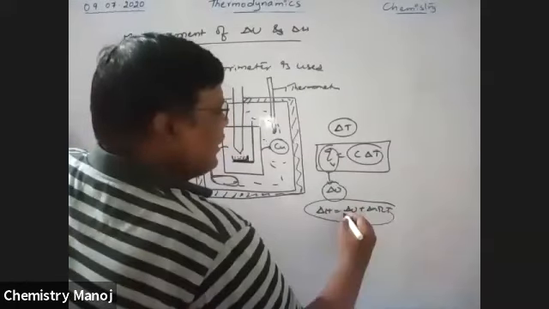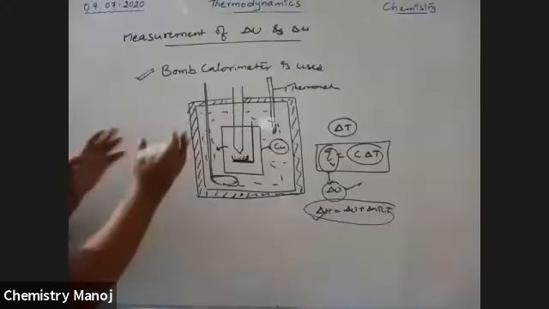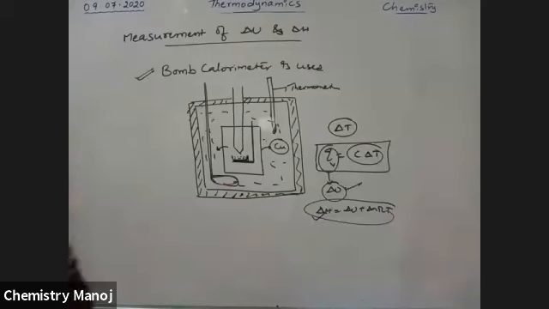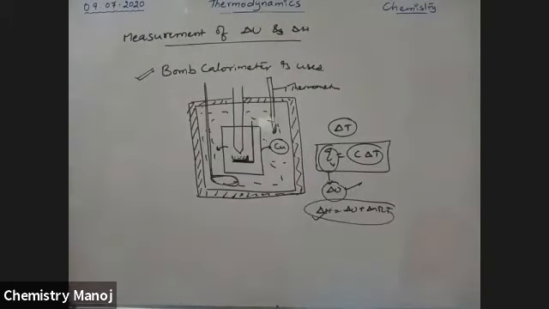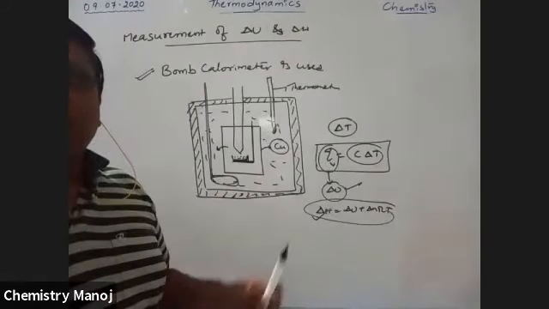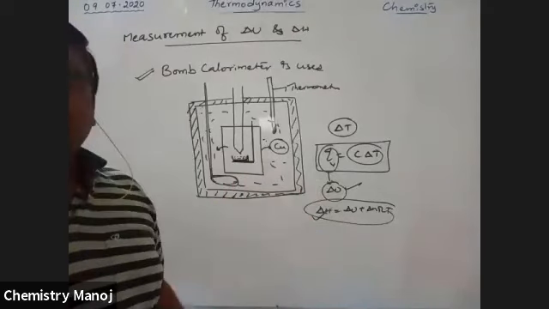This is the way delta U and delta H are calculated with the help of the bomb calorimeter.